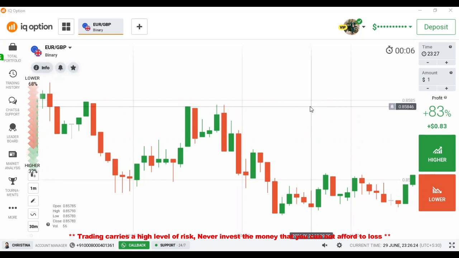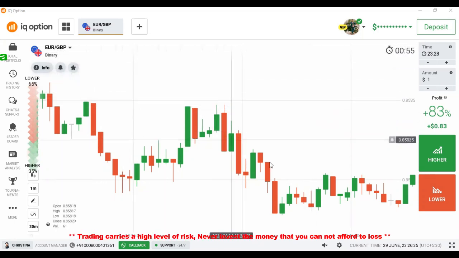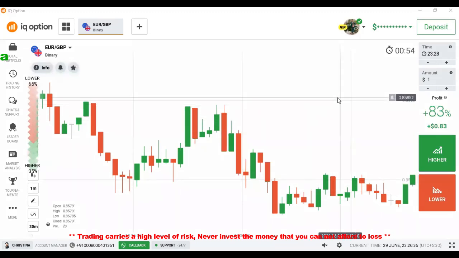Today I am going to show you how to analyze the market to predict the next candlestick. Let's start now. This is the Euro GBP pair. The trend is a downtrend here. So in this downtrend, if you observe,